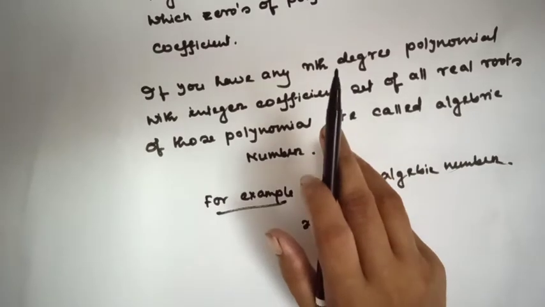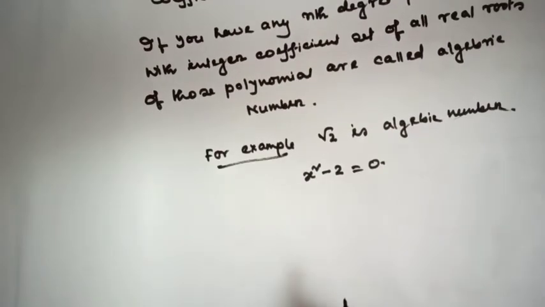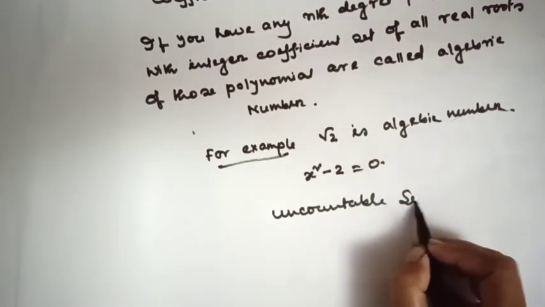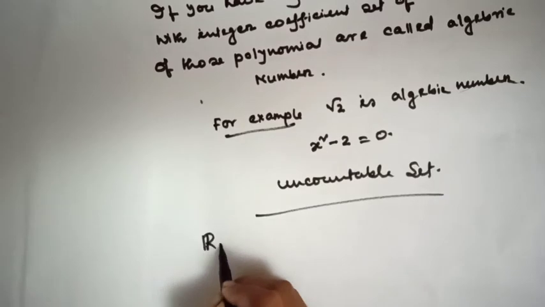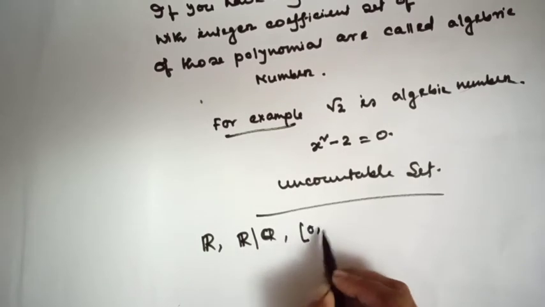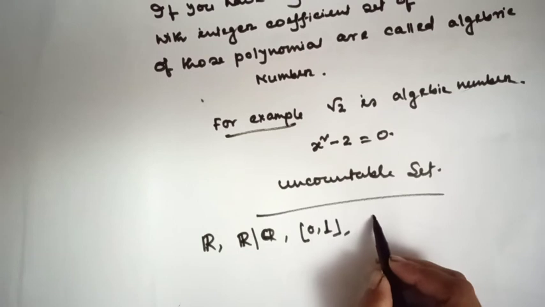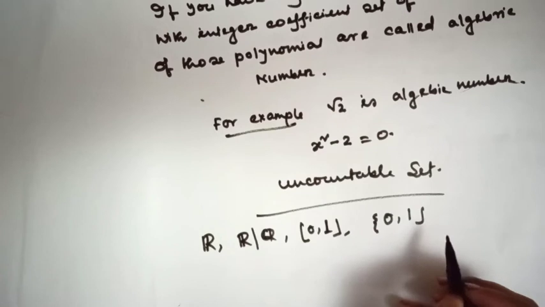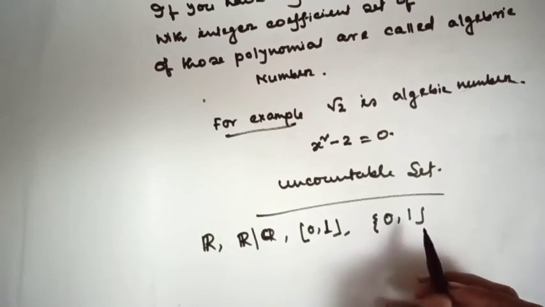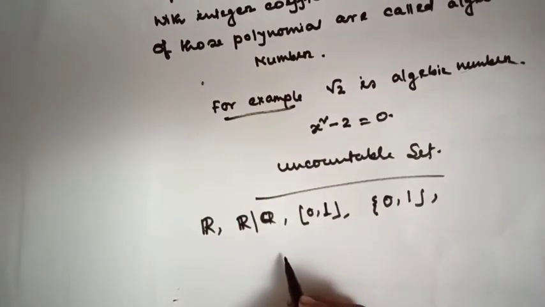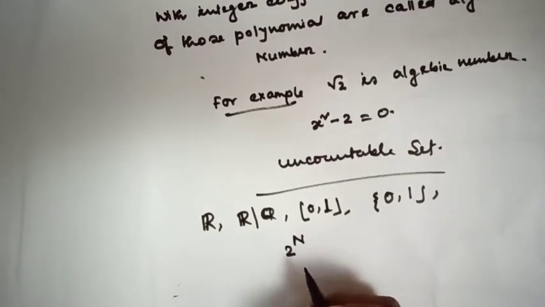Okay? Let's see several examples of uncountable sets. The real line, irrational numbers, the closed interval 0, 1, the set of all infinite binary strings. This is also an uncountable set. And another important uncountable set is the set of all subsets of natural numbers.